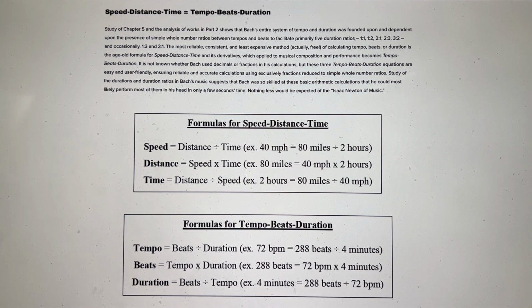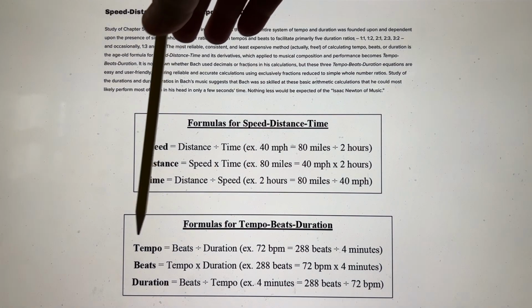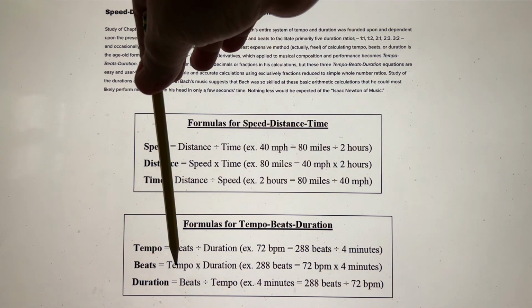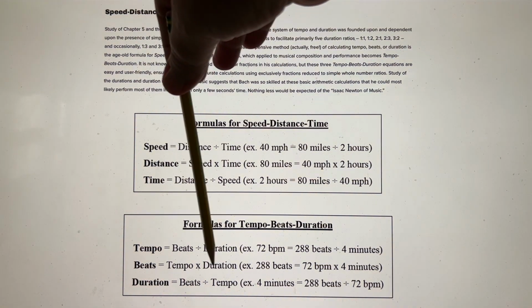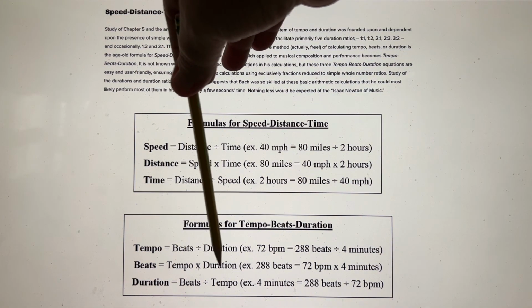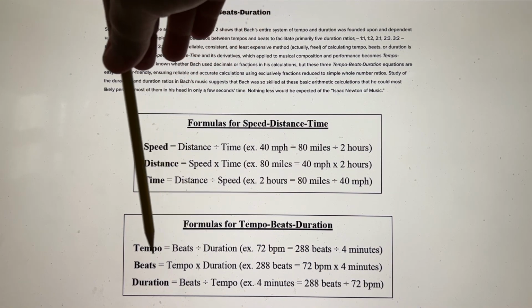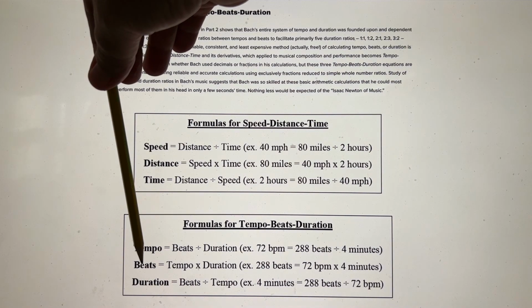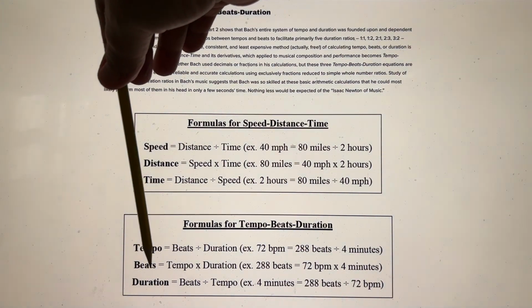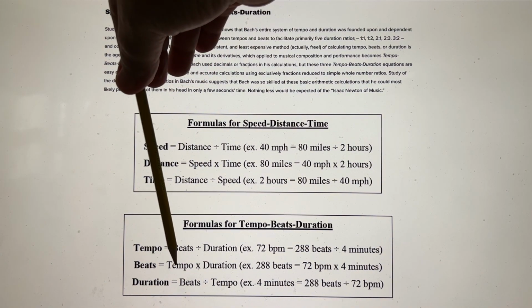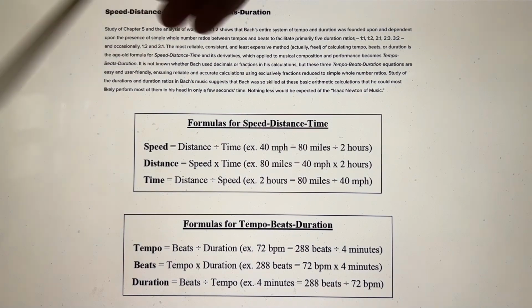So usually what would happen was Bach would always know his tempo and his desired duration that he wanted. And then from that, he would figure out the number of beats or number of measures that would bring him to the value that he wanted. So he simply would multiply the tempo by the duration and he got the beats.